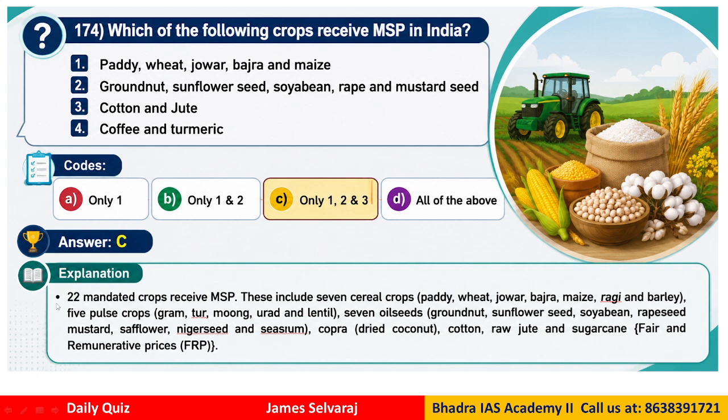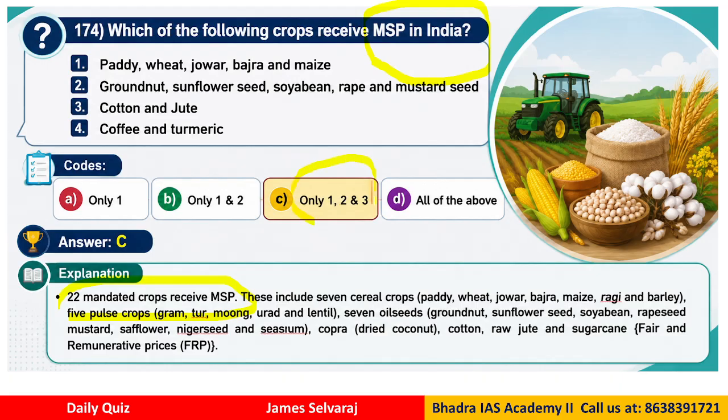Question 174. Which of the following crops receive MSP in India? So we have paddy, wheat, jowar, bajra, maize, groundnut, sunflower seed, soybean, rape, mustard seed, cotton, jute, coffee and turmeric. Out of this, which receive MSP? If you know, MSP technically is given only to 22 crops, and sugarcane receives the fair and remunerative price, FRP. So basically there are only 22 crops which receive MSP. So out of the 22, which of them receive MSP?